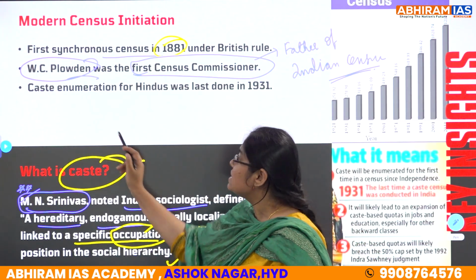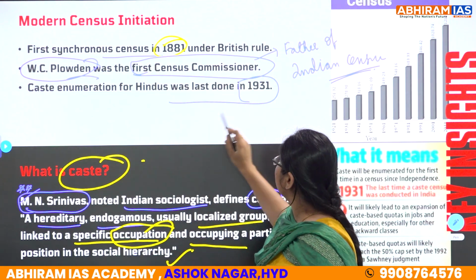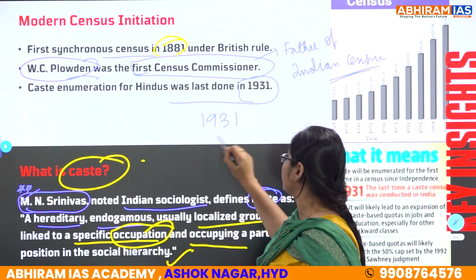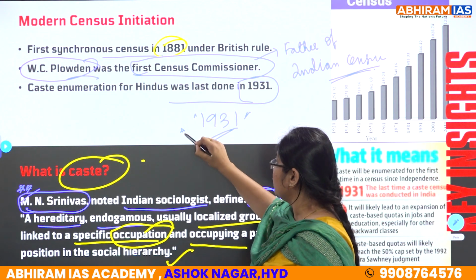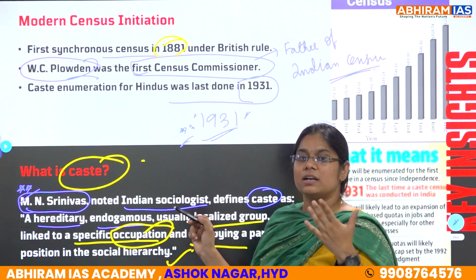And caste enumeration was also done for Hindus, and it was last done in the year 1931. Clear?